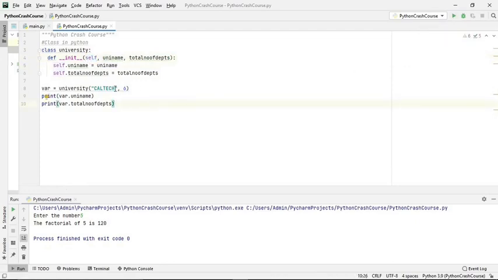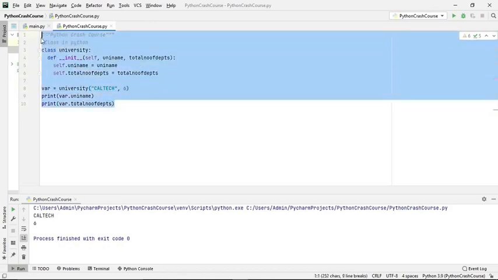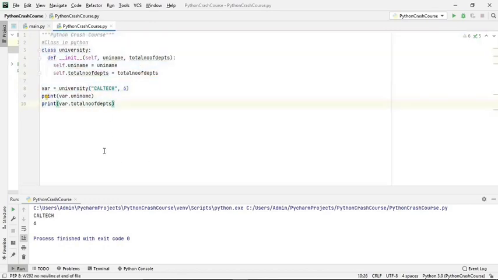So we are passing Caltech as the university name, and for departments we have 6, let's say. So Caltech and 6, these two are printed. This is the basic definition of a class in Python. Classes in Python are a very powerful tool to deal with large databases, and Python programmers refer to classes many times. Okay, so as we have learned about classes, let us see a little bit about how to handle inheritance.